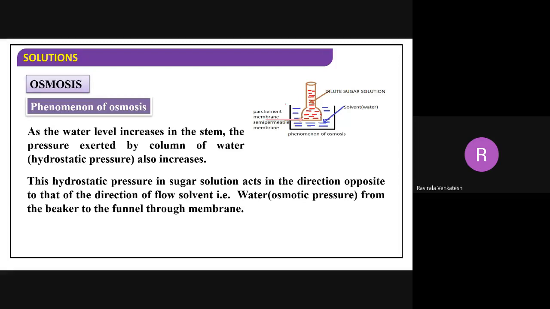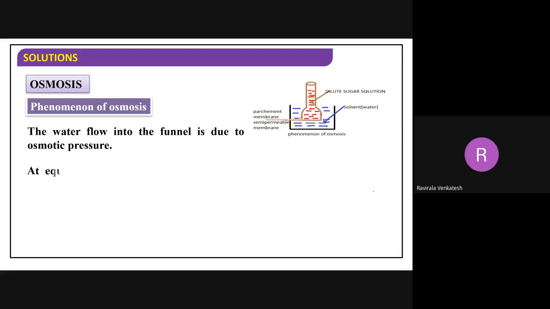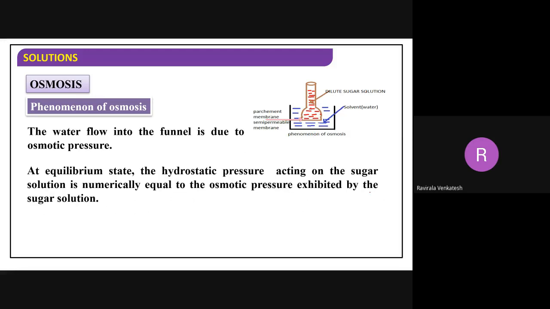So what is happening here? When this phenomenon is taking place, what is moving here, and the pressure is directed in the opposite direction. It works in the opposite direction to the flow of solvent. And that pressure generally we are calling as osmotic pressure. Now again we extend this in the next slide, so that I will take a piston in this case.